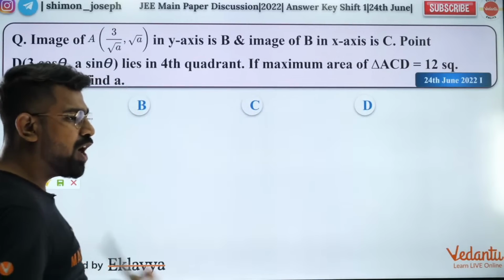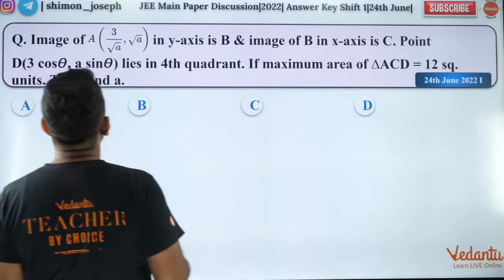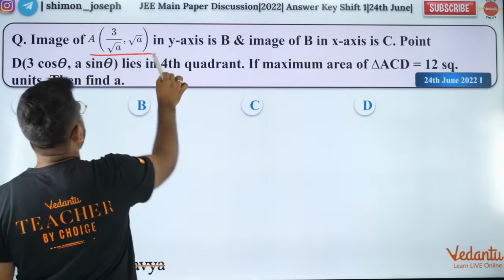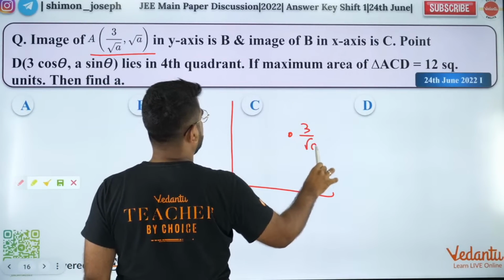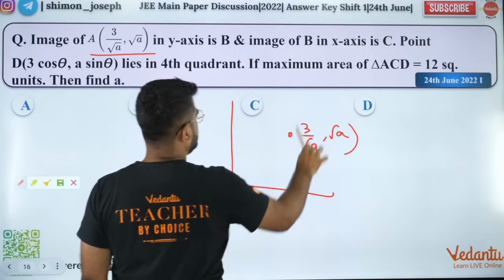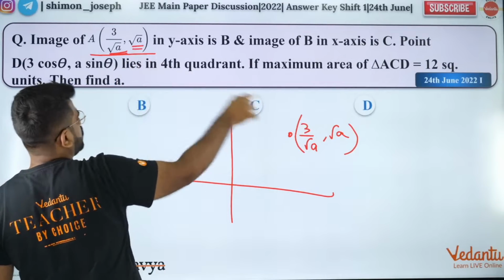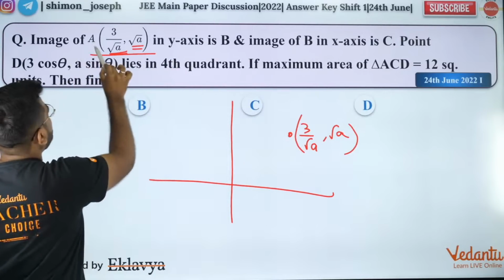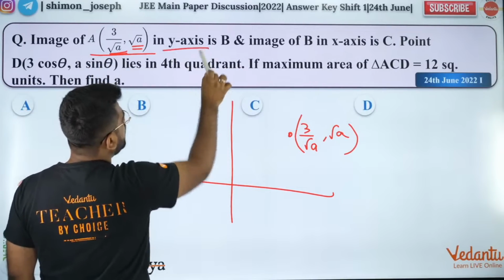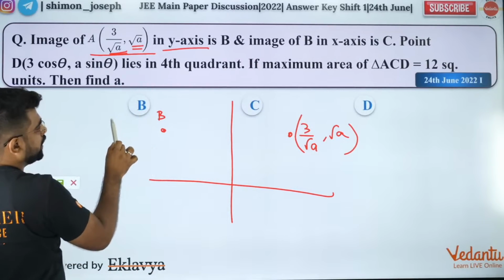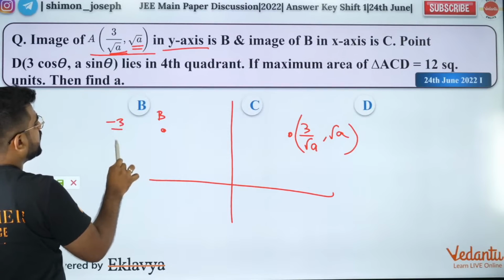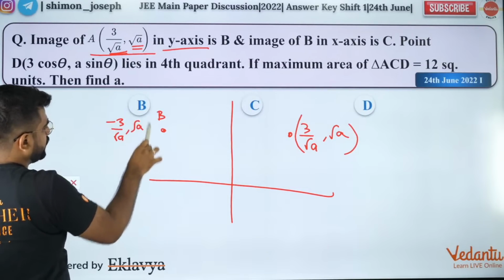Okay, so let's try to solve it. How do we do this question? So first, image of A. So A is in the first quadrant. 3 by root A, comma root A. So root A is positive, so it's in the first quadrant. Image of A is B. So image of A in the y-axis. So B is here. So B will be what? B will be minus 3 by root A, comma root A.